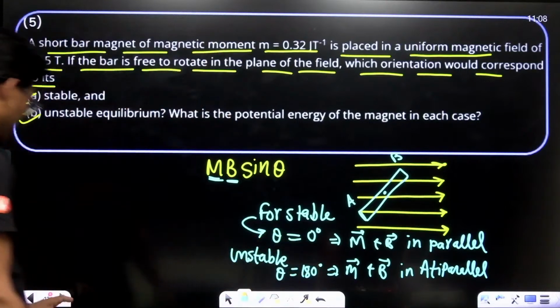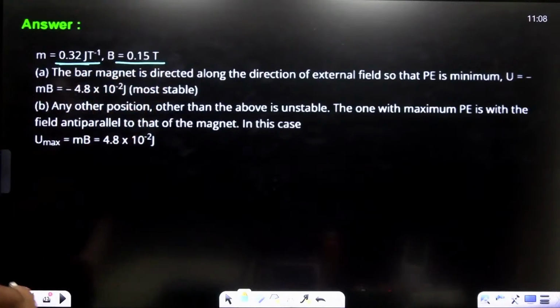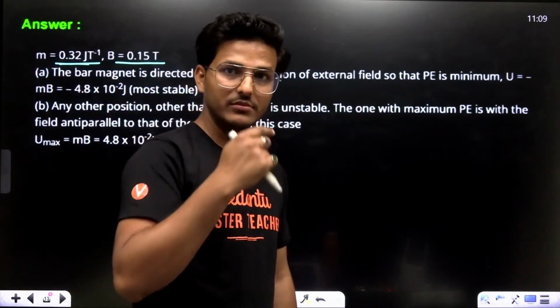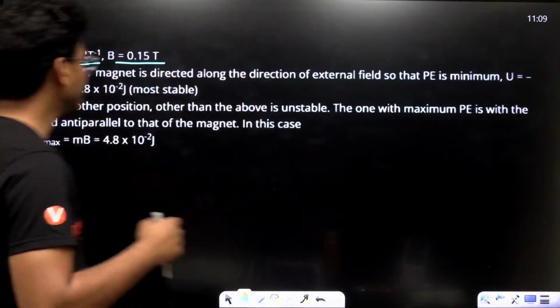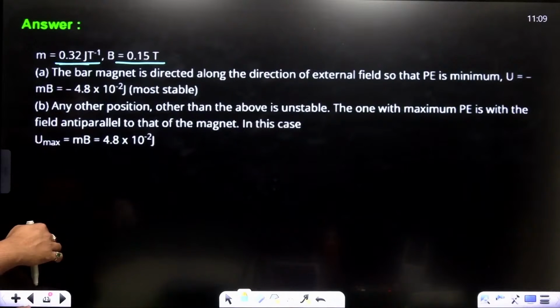See, M equals 0.32, B equals 0.15, and for the stable condition, theta is in the parallel direction, right?